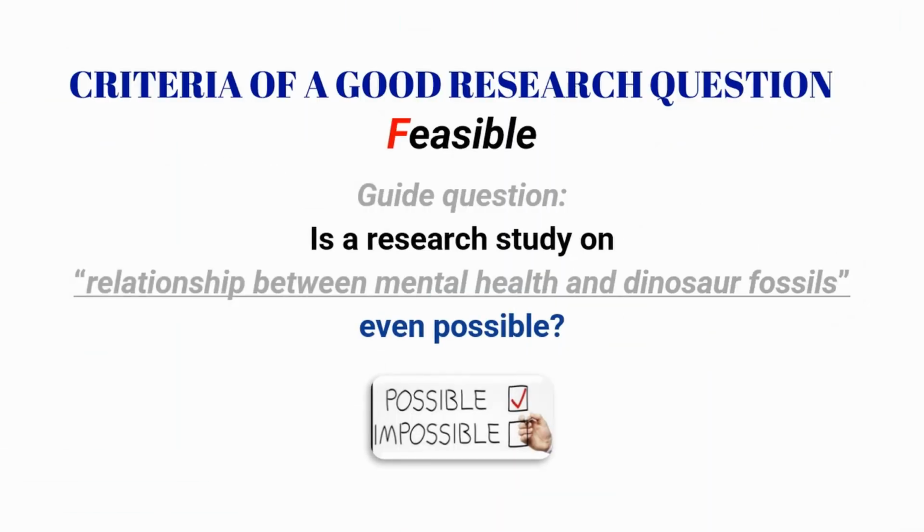The first criterion, feasible, refers to the doability of the research problem. It answers the question, can this research even be done? The considerations for this criterion include the probability in the known universe that your research question can realistically be answered given a reasonable environment. Let's take a look at the underlying sample research problem on screen.